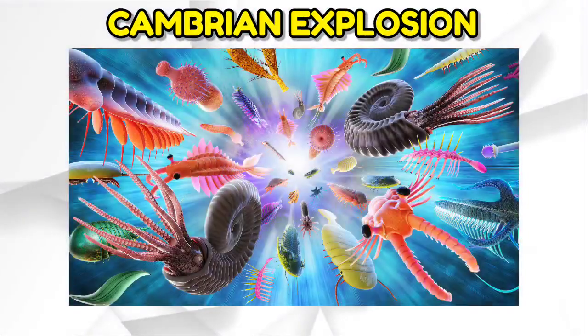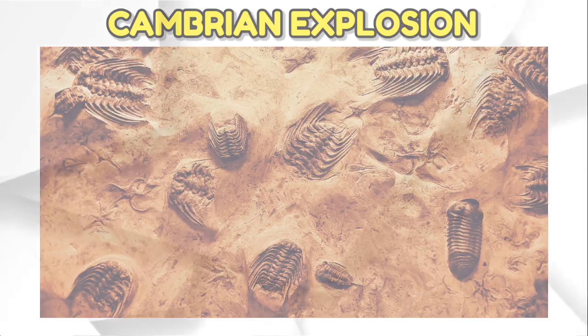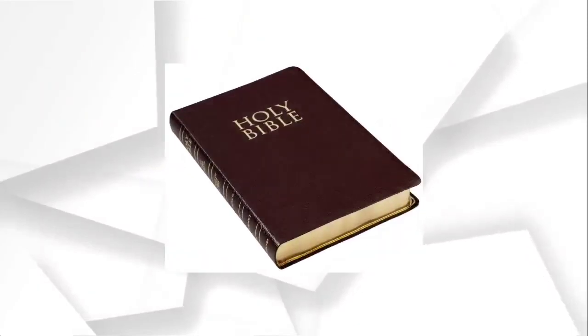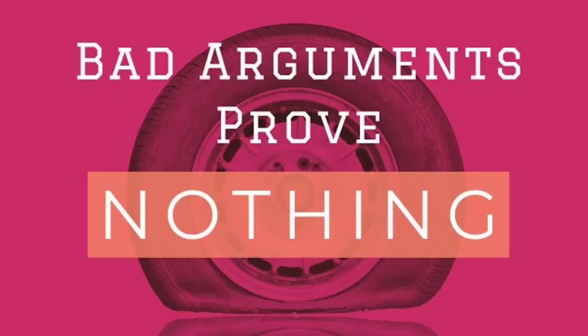The Cambrian explosion is an event that happened about 540 million years ago, where many different biological species were suddenly found in the fossil record. There is no gradual change; we can see a sudden formation of different biological species out of nowhere. This proves the biblical account of creation, where God created all living creatures on the 5th day of creation. These arguments which evolutionists point to are totally wrong and misleading.